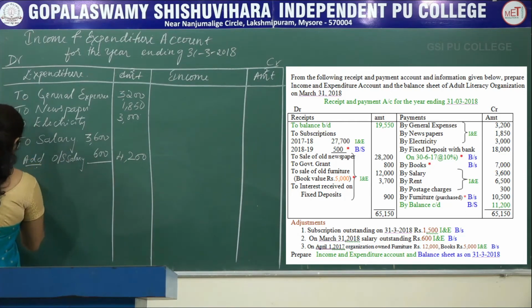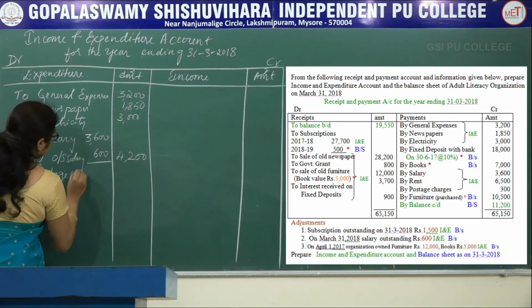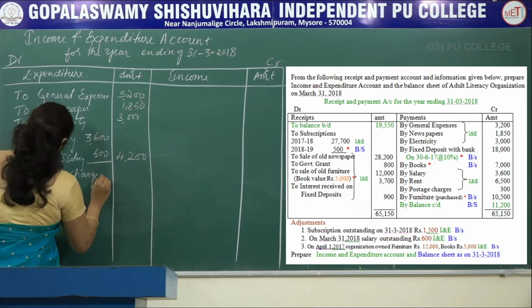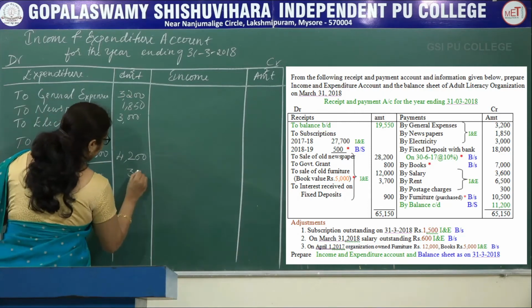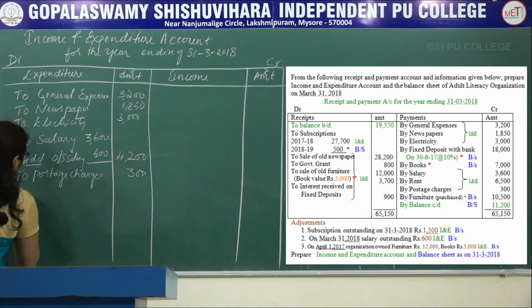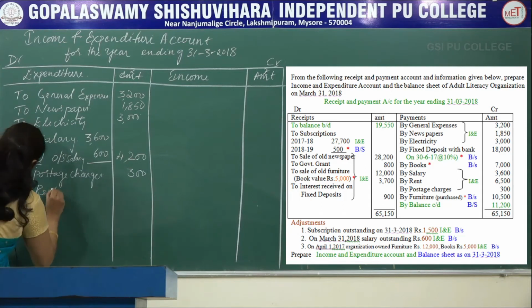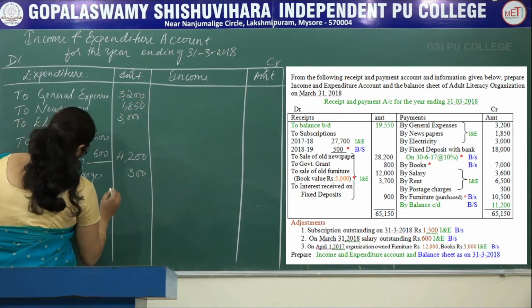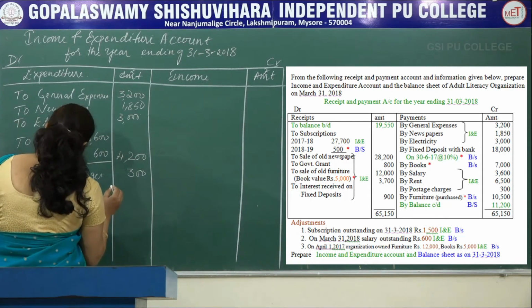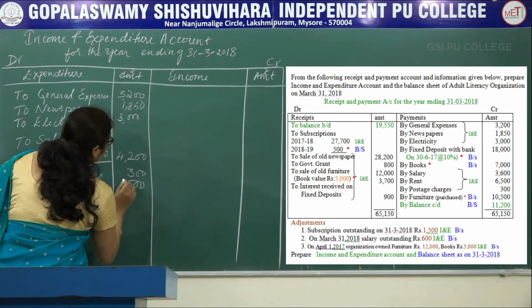Next one, to postage charges 300. Next, to rent, there is no adjustment for rent, right, in the outer column 6,500.